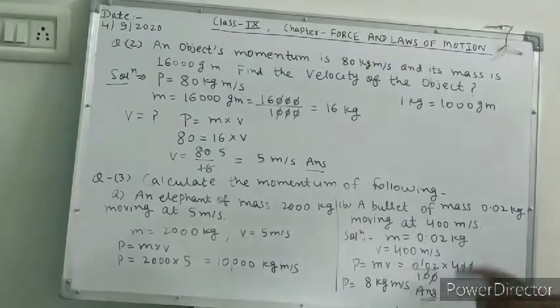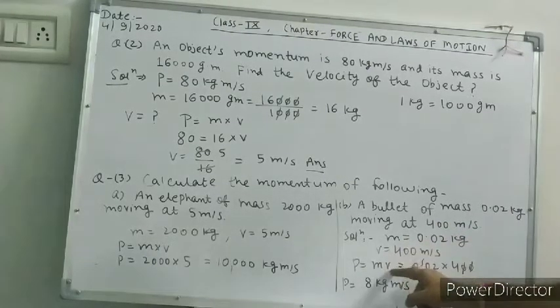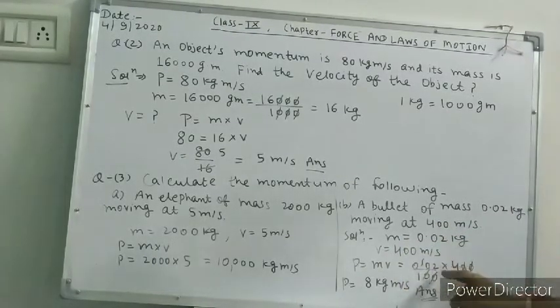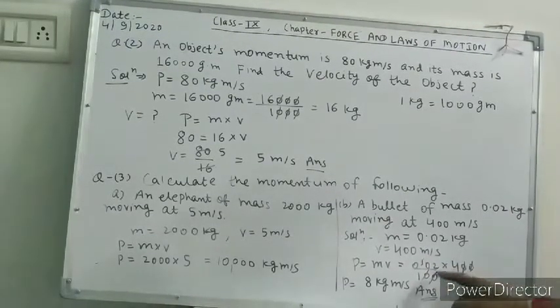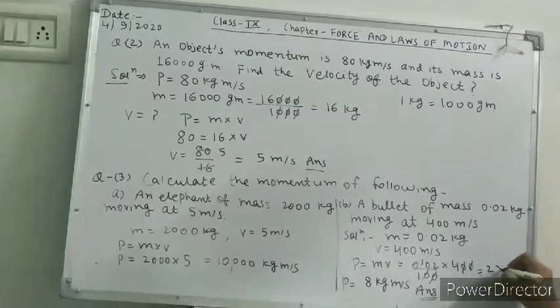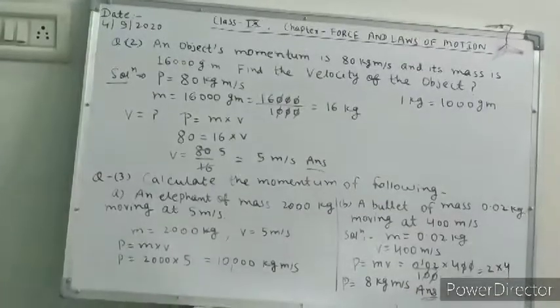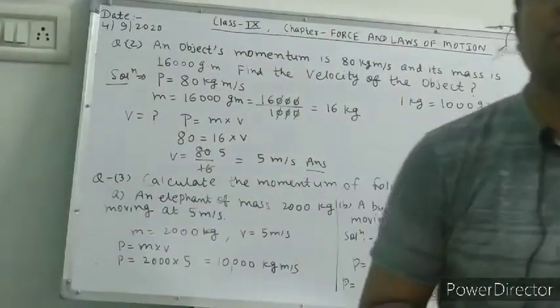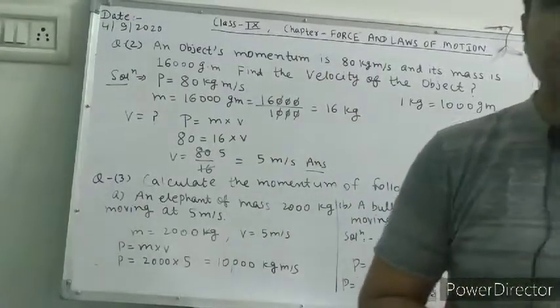Now second question, mass is 0.02 kg, velocity is 400 meter per second. Apply the formula m into v. M is 0.02 multiplied by velocity 400. You will remove this point, then you will get 20 here. Zero will cancel out. Now you will get 2 multiplied by 4. 4 into 2, 8 kg meter per second, answer. So such types of numericals you can solve easily by the use of this formula.